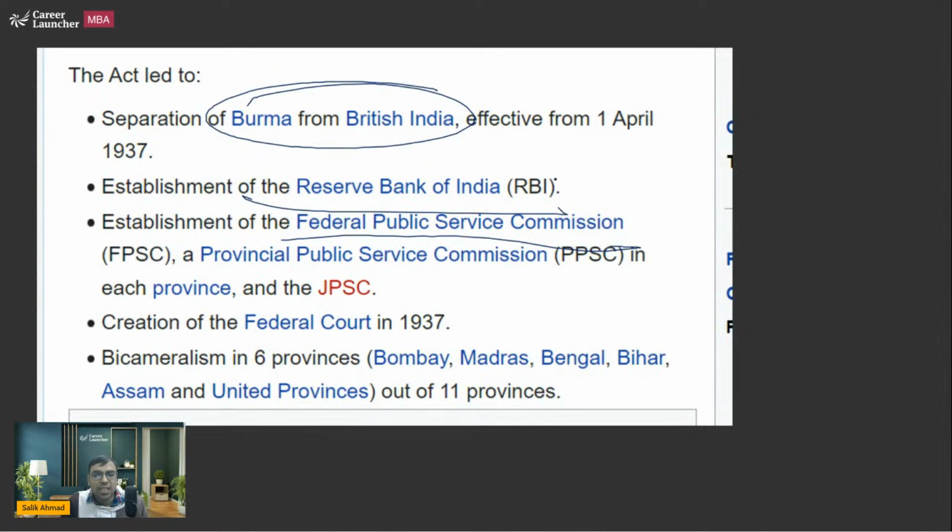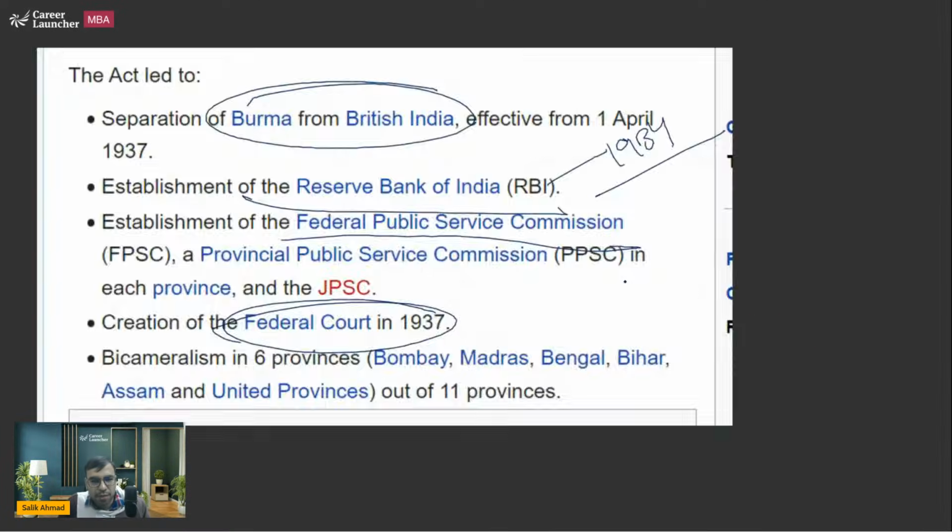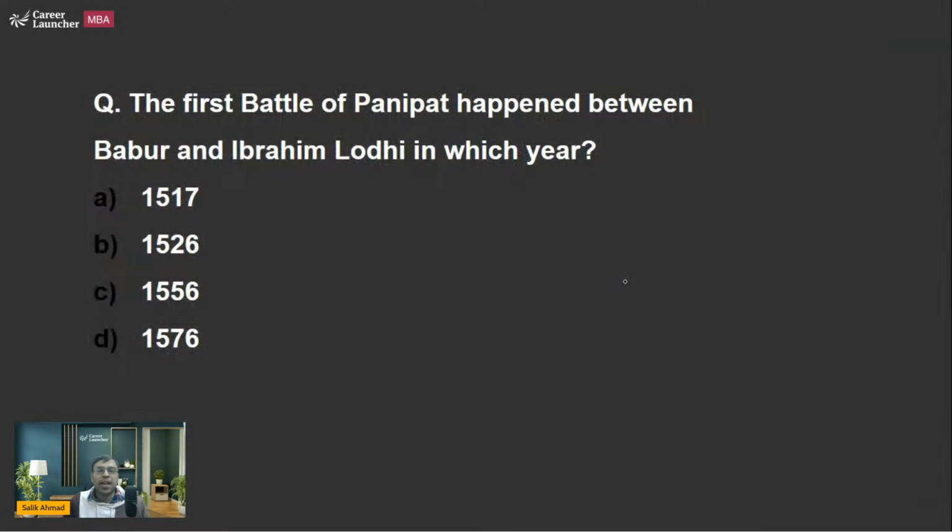Federal Public Service Commission, establishment of RBI. It happened in 1934, but of course it was mentioned in the Government of India Act 1935 as well. Federal Court was established, but option D was not mentioned. The next one is the First Battle of Panipat. So you should know these small things.